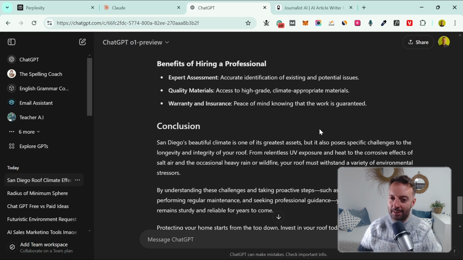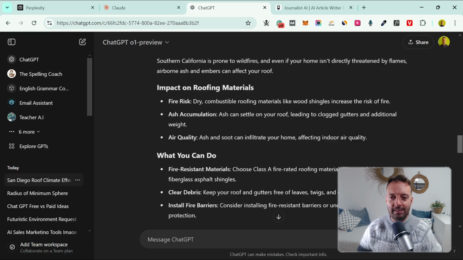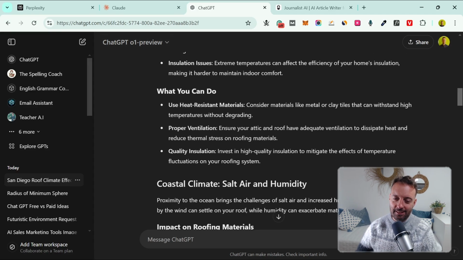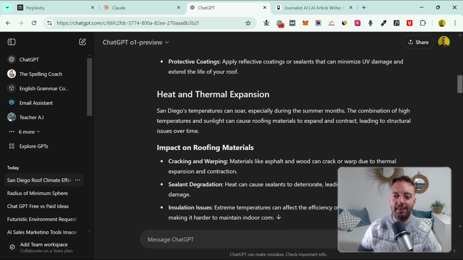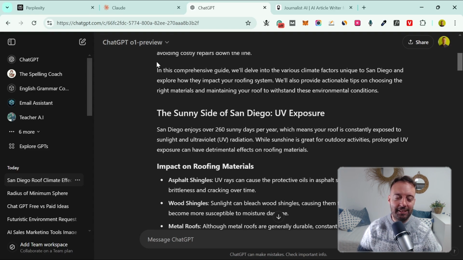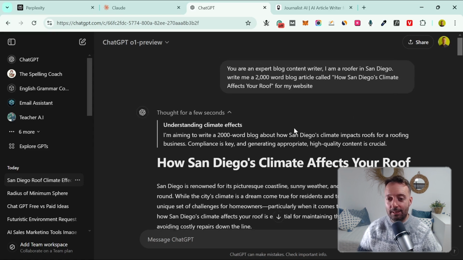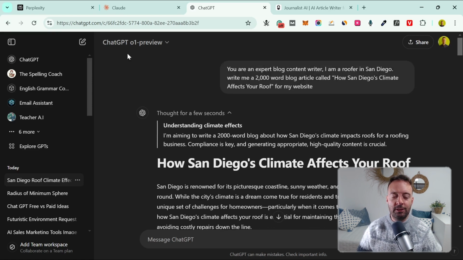I'm not sure, but to be honest, that's why I think this is probably the best tool. It's probably not meant for this, to be honest. I think they're supposed to use this for other things, deep code or more complicated problems, but it's actually really good at blog writing too. So unfortunately, we can only use this about 20 or 30 times per week at the moment. So I wouldn't recommend you to do too many of these.